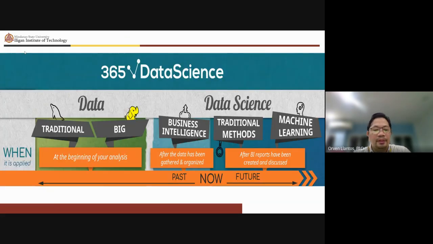As you may recall from our previous discussion, we laid out how we can do business intelligence and how we position it in the data science aspect of getting trends from the data. Before we can start with business intelligence, we have to talk first about the data source. As we mentioned during our first lecture, we will stick to the traditional data source. We will not be talking about big data.